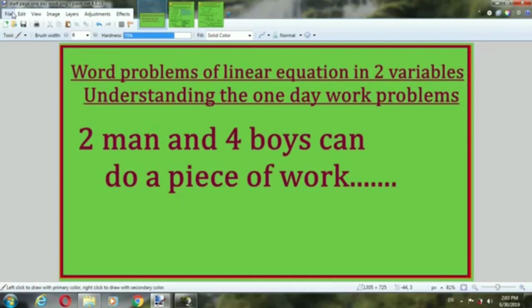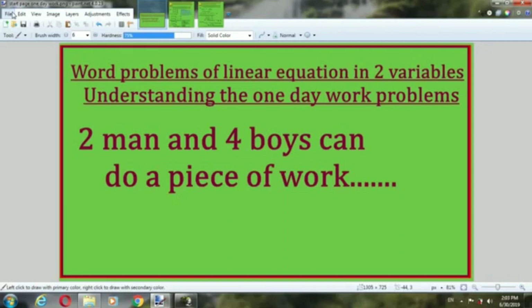Students, in the last class we discussed word problems in linear equations in two variables. Today once again we will solve different types of word problems.